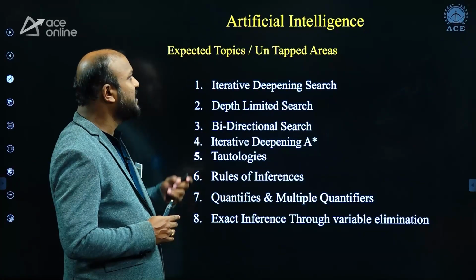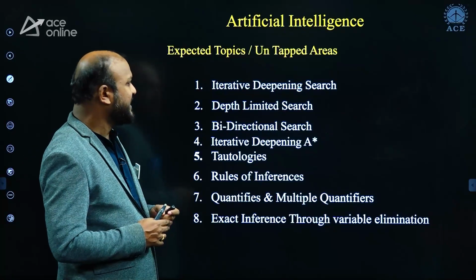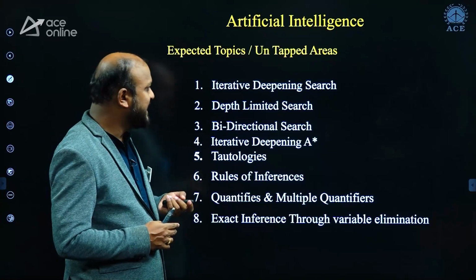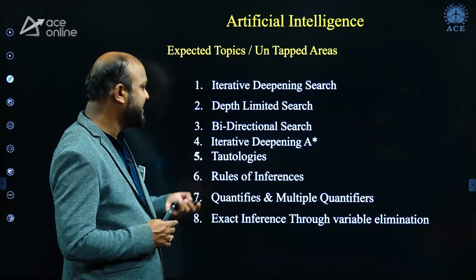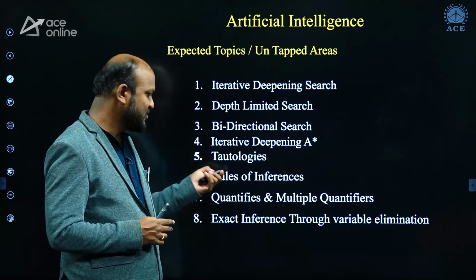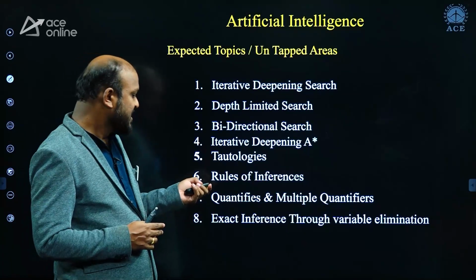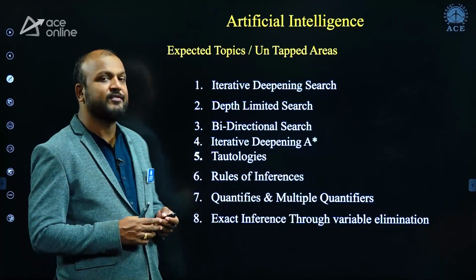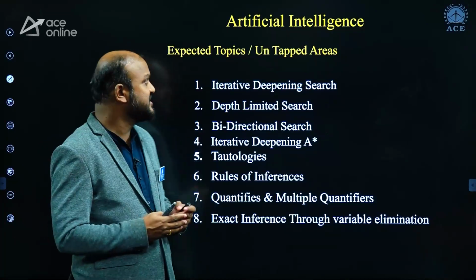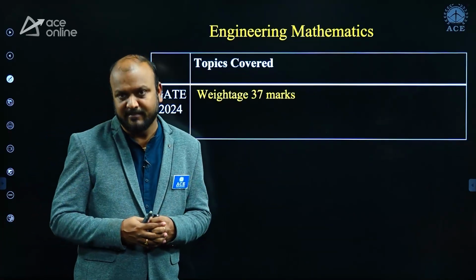When it comes to artificial intelligence, you can expect questions on iterative deepening search, depth limited search, bidirectional search, iterative deepening A star, tautologies, rules of inference, quantifiers, exact inference through variable elimination. These are the topics that you have to focus on in artificial intelligence. And next, engineering mathematics.